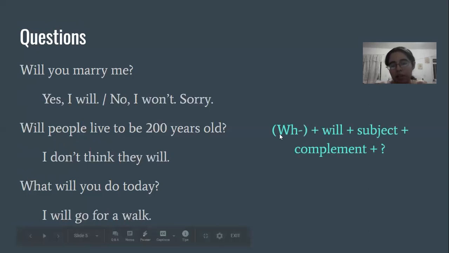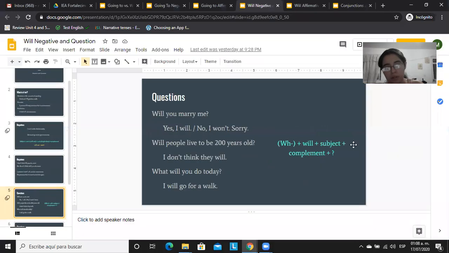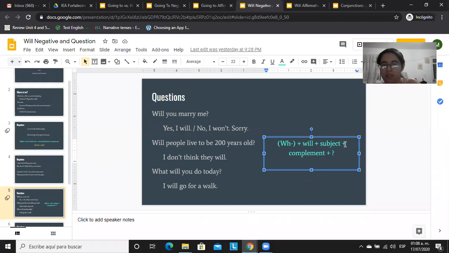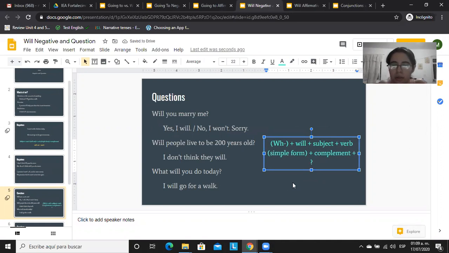As we can see, we can have WH, then will, then the subject, and after the subject we need the verb in simple form, and then the complement.